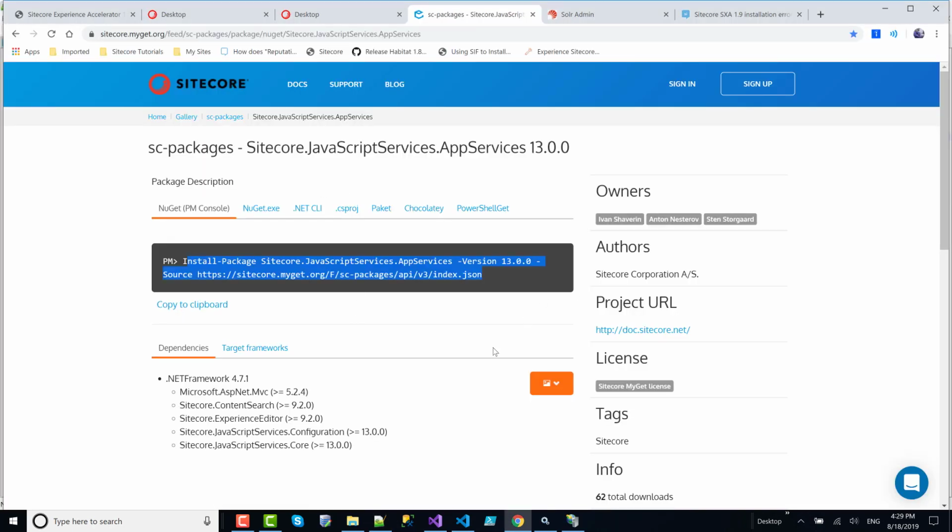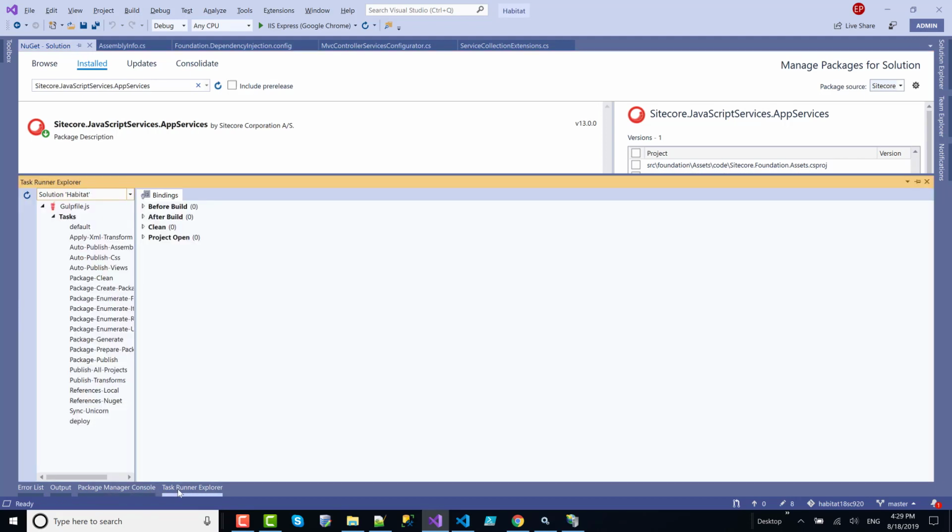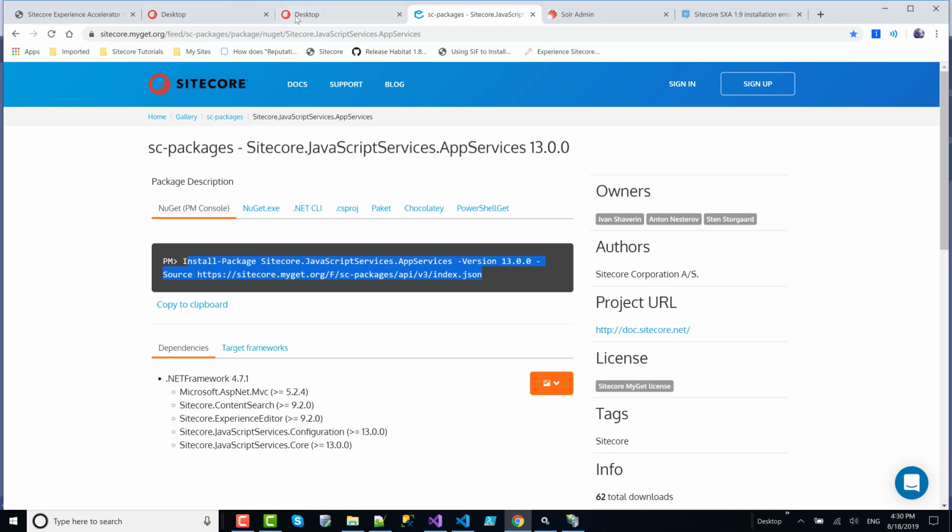After the DLL installation, I went to Task Runner and ran the build, then verified the page, and the page was working.